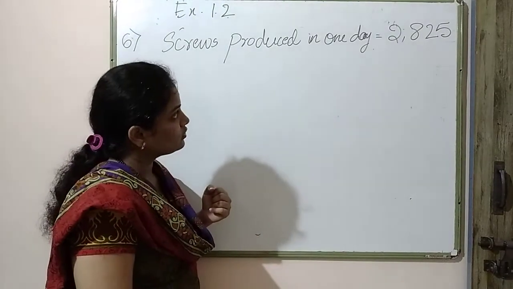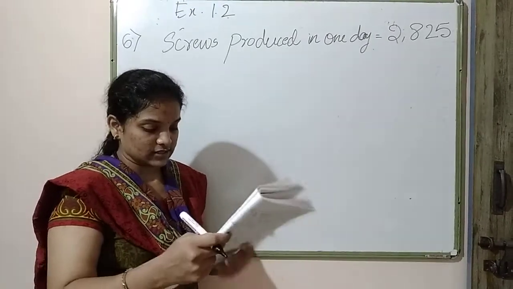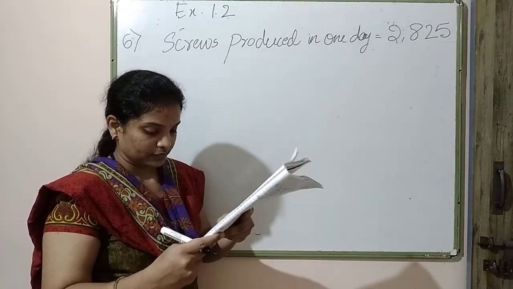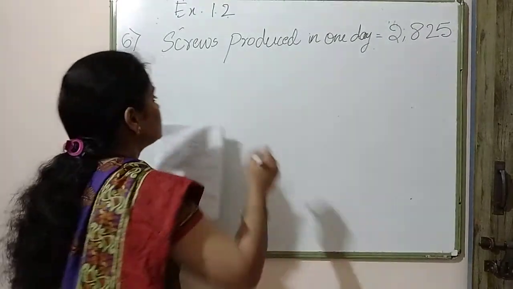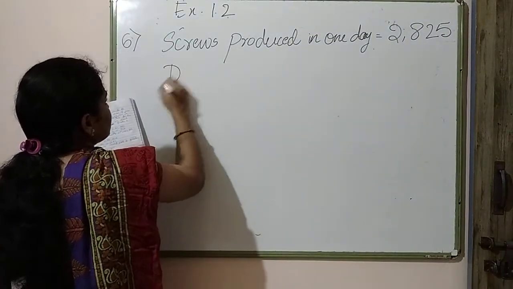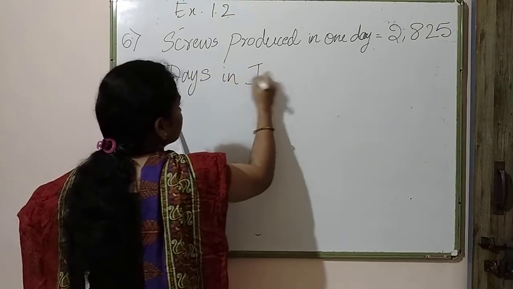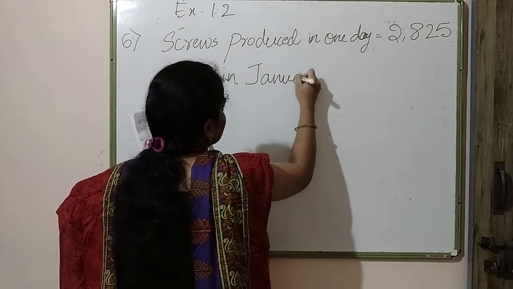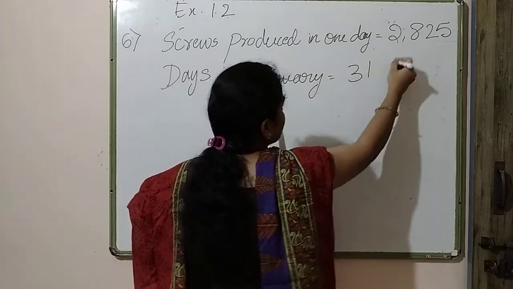So what do we have to do? When it comes to January, how many days do we have in January? We have 31 days, right? So days in January, we have 31 days.